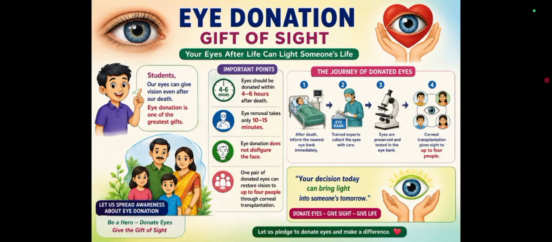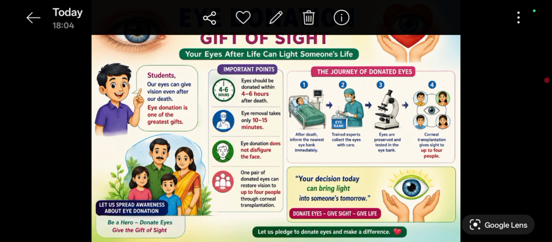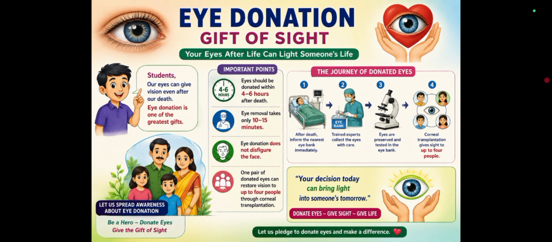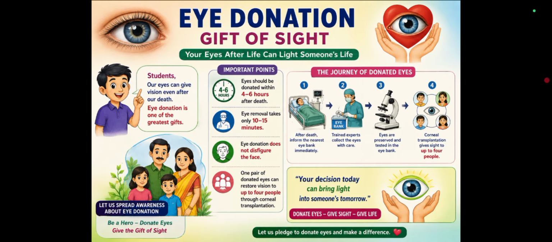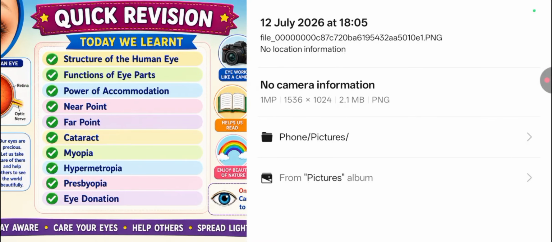Next one, eye donation. In our body, we have so many organs. Among all organs, eyes are very, very important to us. Your eyes after life can light someone's life. Students, our eyes can give vision even after our death. Eye donation is one of the greatest gifts. Here we have to learn some important points.